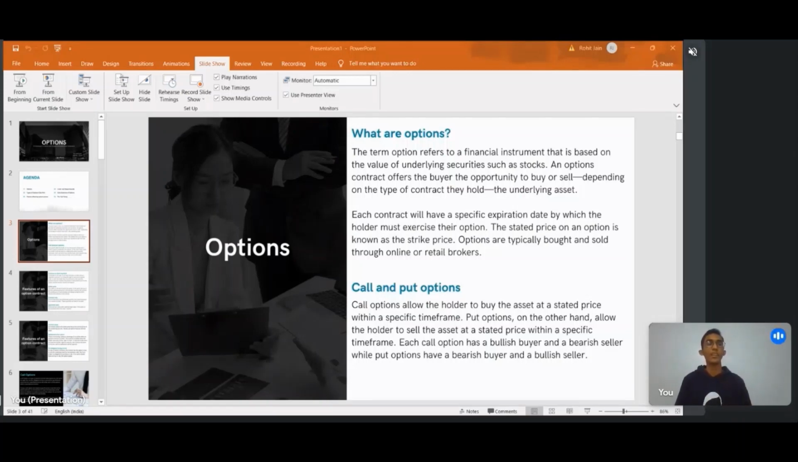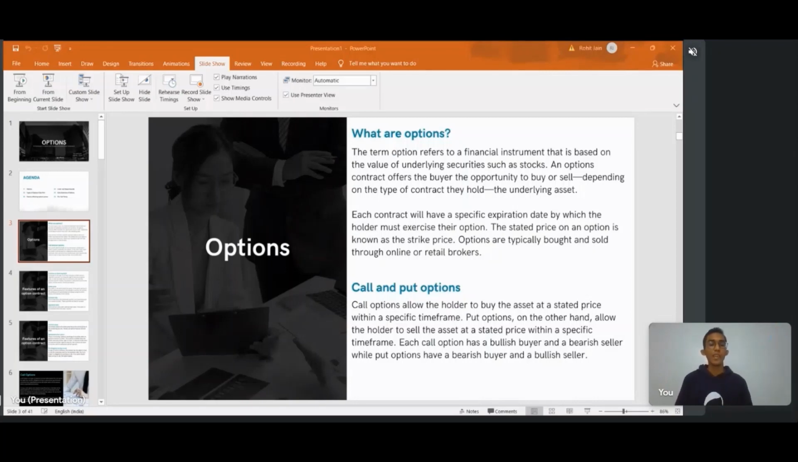We just took an example here and now we will talk about options. So options refer to a financial instrument that is based on the value of underlying securities such as stocks. The underlying security here was the flat, and now we would talk about stocks. Options have certain features. One feature is that each contract will have a specific expiration date by which the holder must exercise their option. In our example, the expiration date was 2 years. After 2 years, we had to buy the flat, right?